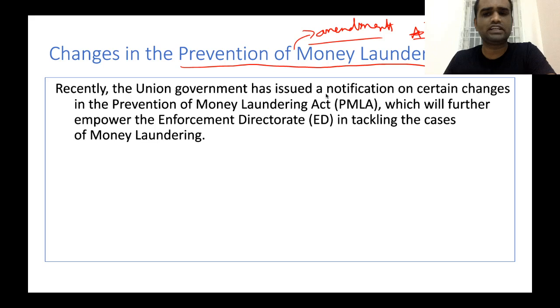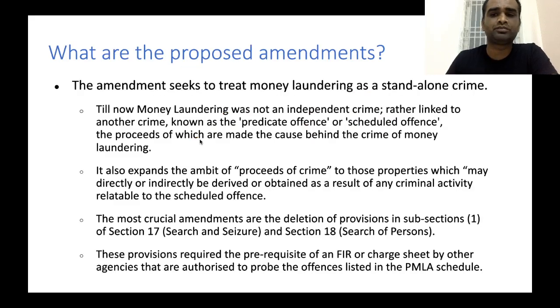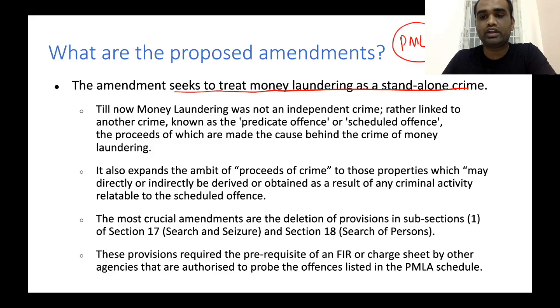Now, recently, Union Government has issued a notification on certain changes in Prevention of Money Laundering Act, which will further empower Enforcement Directorate in tackling cases of money laundering. Now, what are those proposed amendments? This amendment seeks to treat money laundering as a standalone crime. Clear. Before, under Prevention of Money Laundering Act, money laundering was seen as a predicate offense. What is the meaning of predicate offense? It means that money laundering is a result of a parent crime.